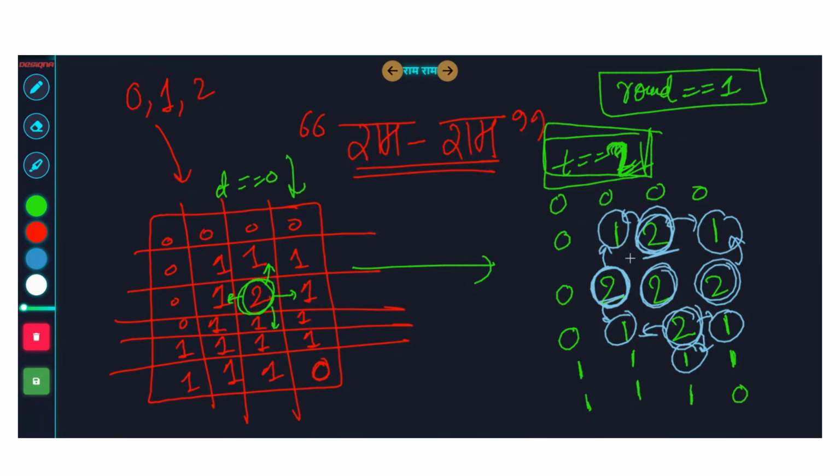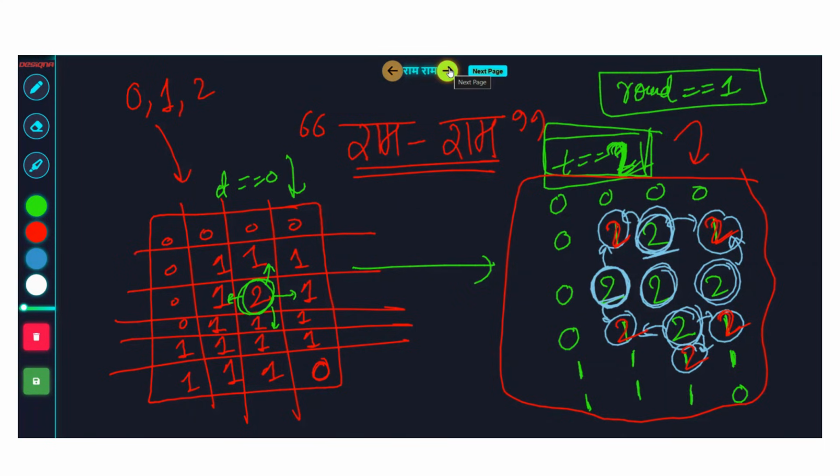So at t equal to 2, if we do the spreading, what will the final matrix look like? All the blue color cells will be 2. This will also become 2, 2, 2, 2, 2. So guys, now the question is: at any given particular time t, can you please tell us what the final matrix will look like?